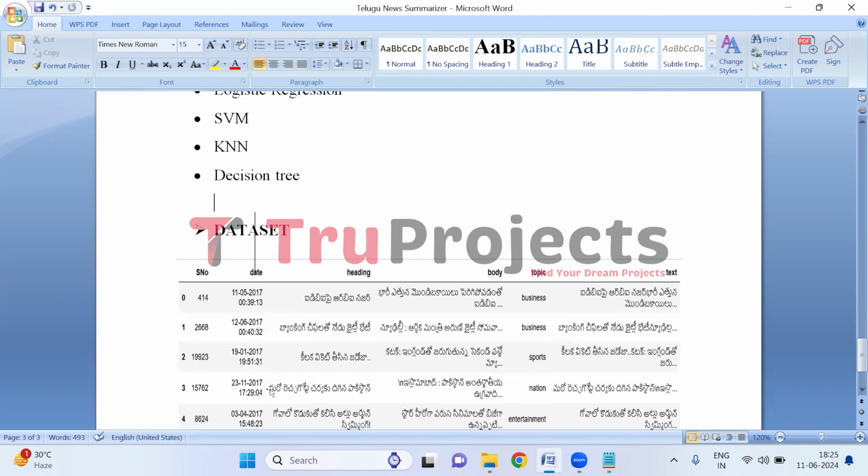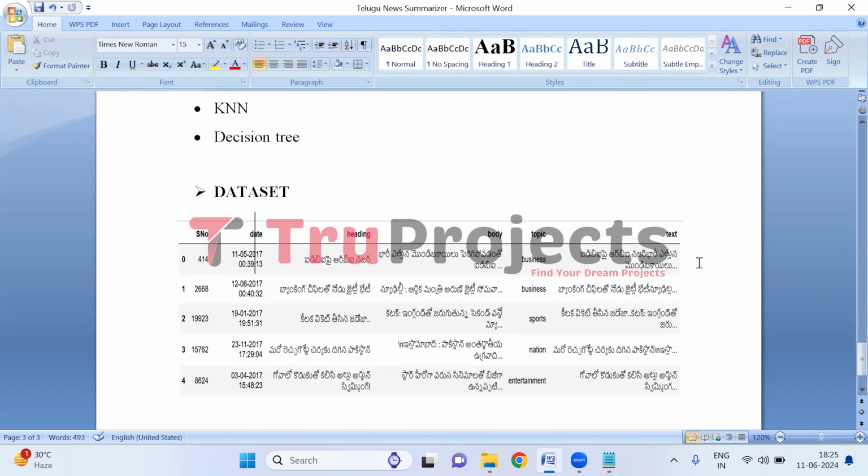And here, this is the data set. So in this data set, we can see the different features, which are date, heading, body, topic, and the text. So in the topic column, we have the different topics, which are business, sports, nation, entertainment, and more. So this data set is used to train the models. Now let us execute the project.